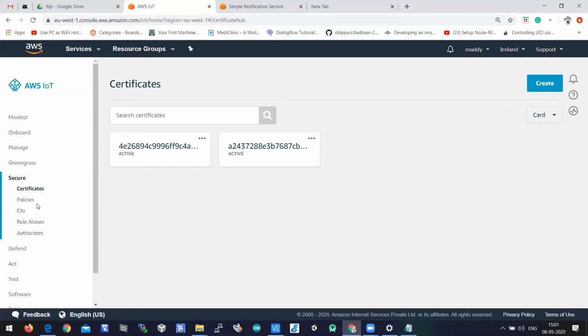Out of which, policy is very important for us. What kind of permission is to be given to a device? That's what a policy is all about. So let's click on policies. We need to create a policy for a device. That policy is nothing but the kind of permissions that you want to give to a device.